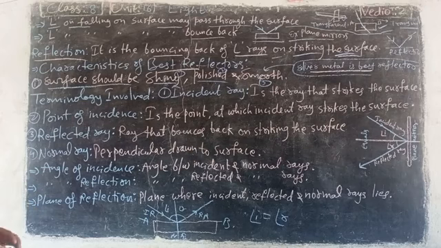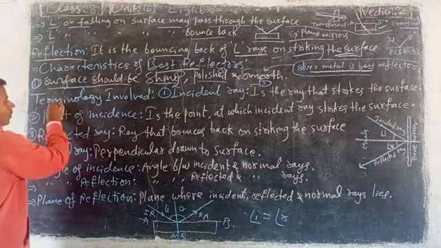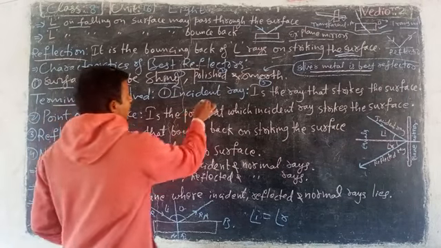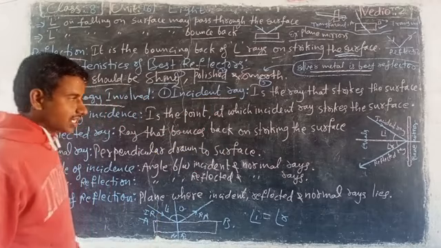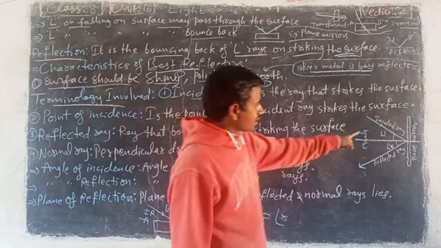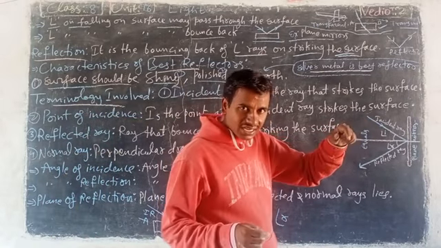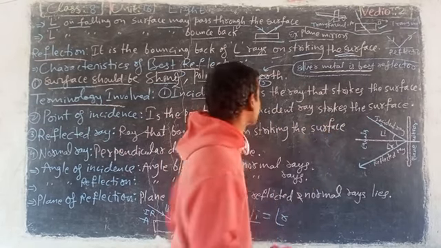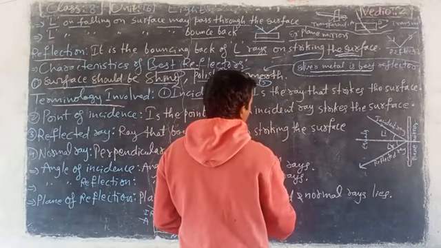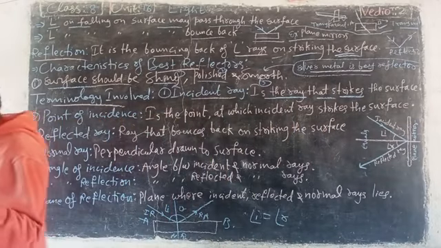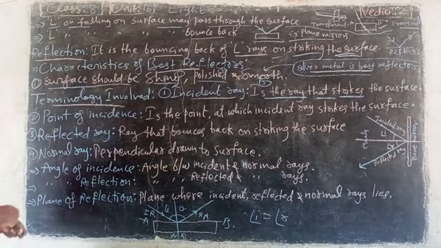Terminology involved. Look here. Incident ray. What is the incident ray? Look downside. This is called the incident ray. Which ray is striking the surface? It is the ray that strikes the surface. Next.